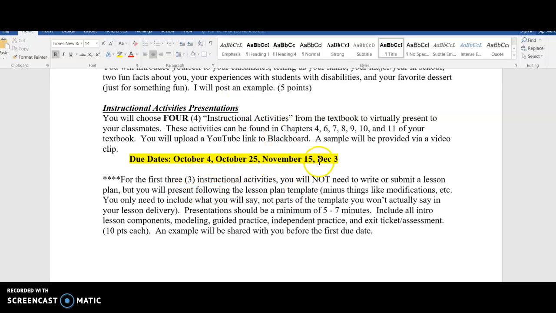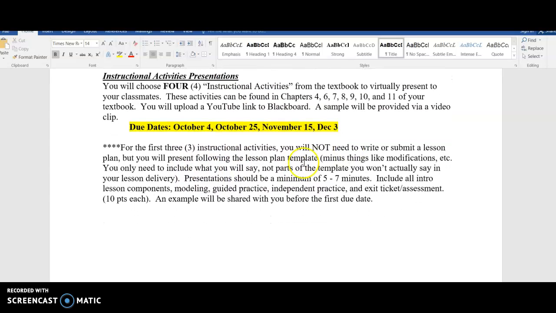So here are the due dates for all 4 of them. For the first 3, you won't need to write or submit a lesson plan, but you will present following the lesson plan template, okay? Minus things like modifications, like if they have an IEP or 504. We're not going to talk about that because we're going to assume that all the students will have an IEP. You're only going to need to include what you will say, not parts of the template you won't actually say in your lesson delivery. And again, as it gets closer, I will show you what I mean by that.